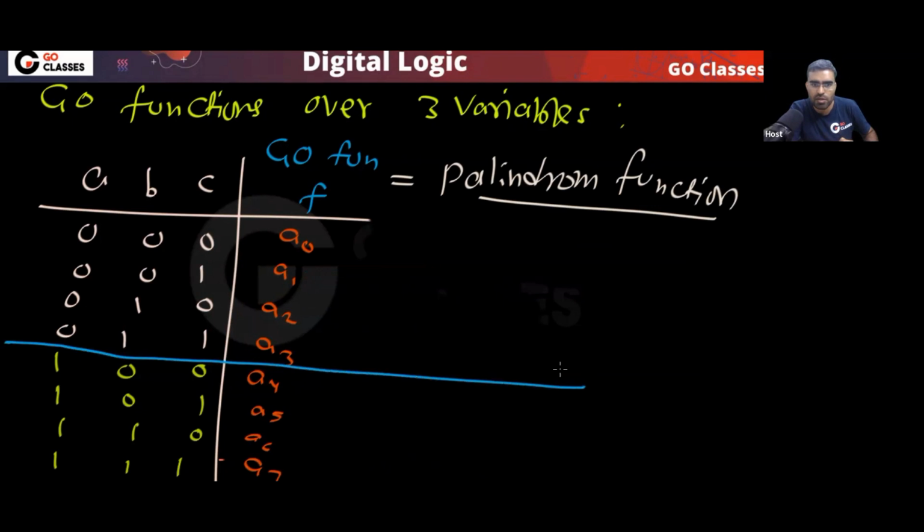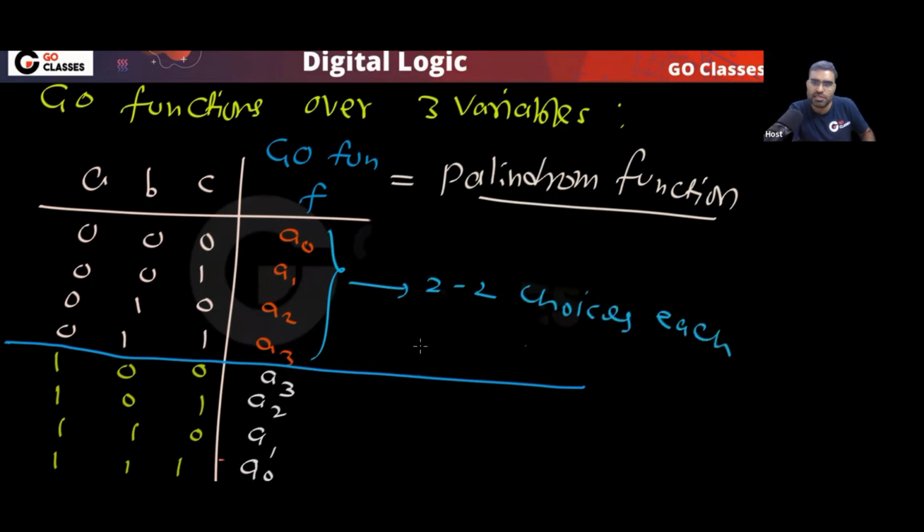So you can see, if I put 0 here, automatically 0 will come here. These types of functions are palindromes because A0 will be the same as A7, A1 the same as A6, A2 the same as A5, and A4 the same as A3. So you can see only here you have choices. Only here you have two choices.